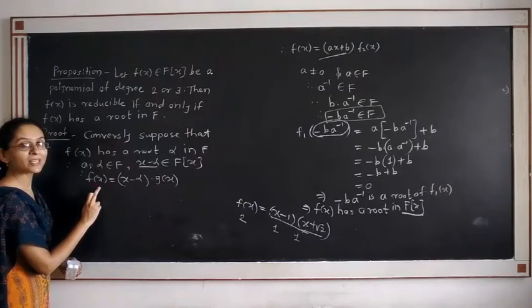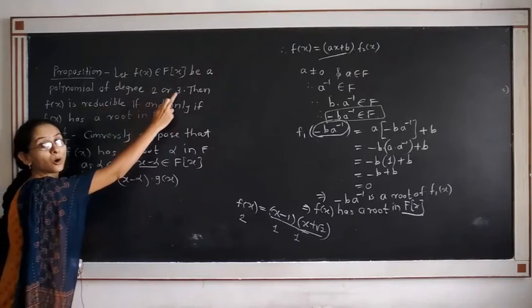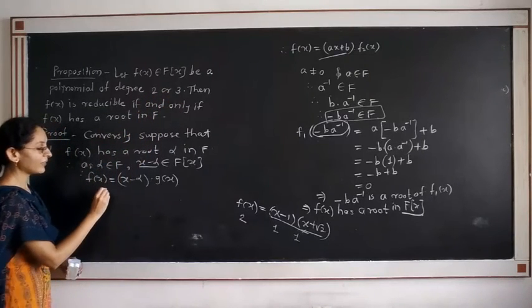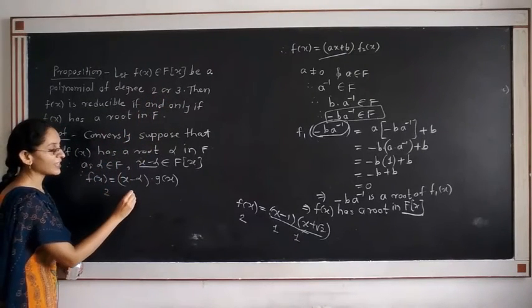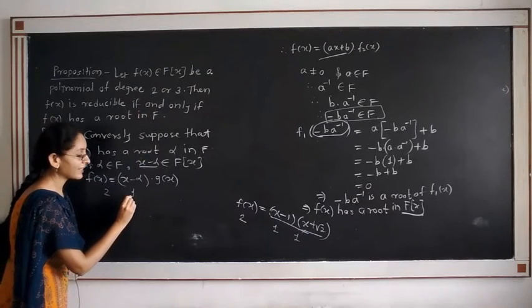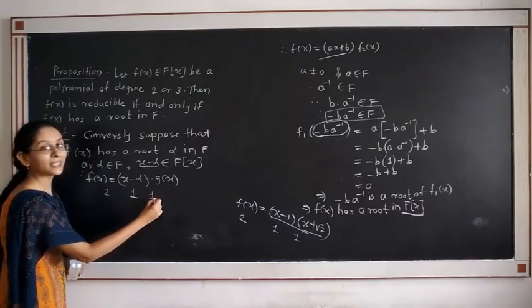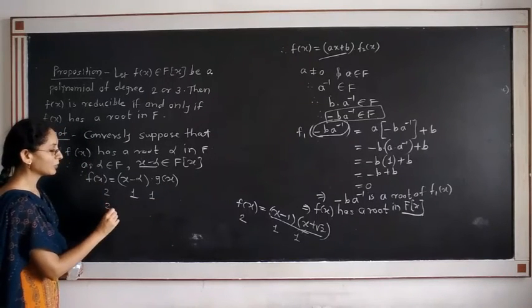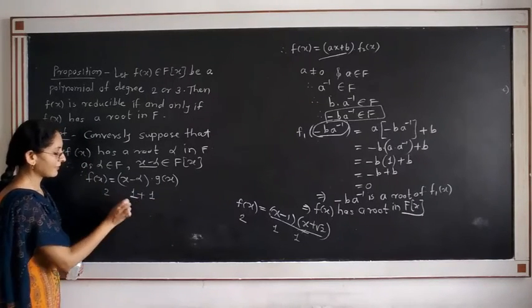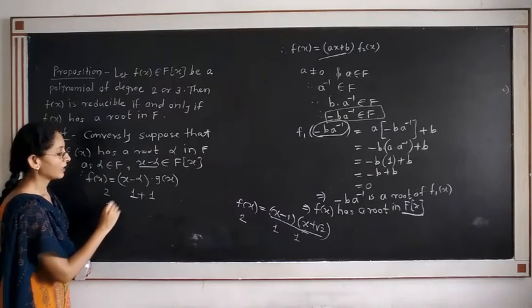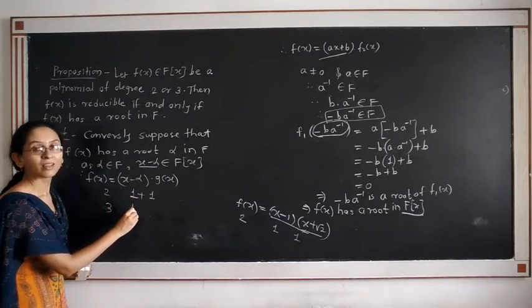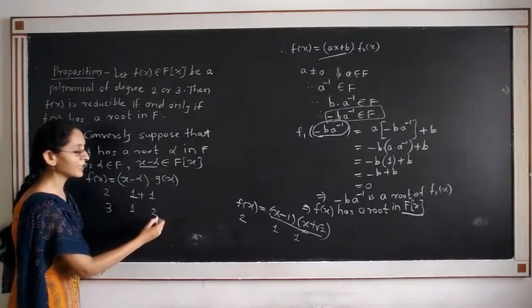Now the degree of f(x) is either 2 or 3. If the degree of f(x) is 2, the degree of x minus alpha is 1, and g(x) will have degree 1 then. If f(x) has degree 3, then x minus alpha has degree 1, and g(x) must have degree 2.